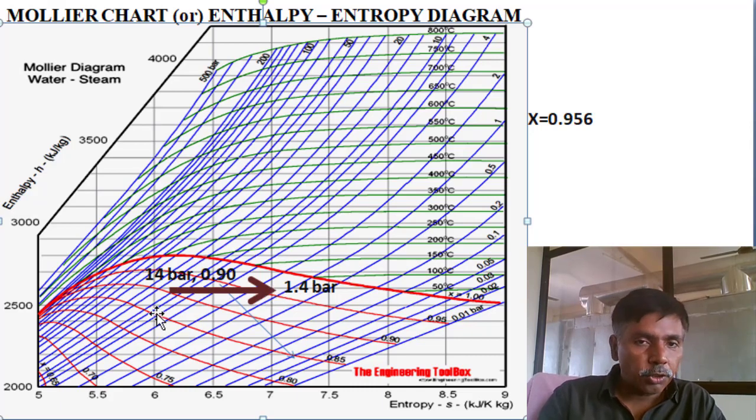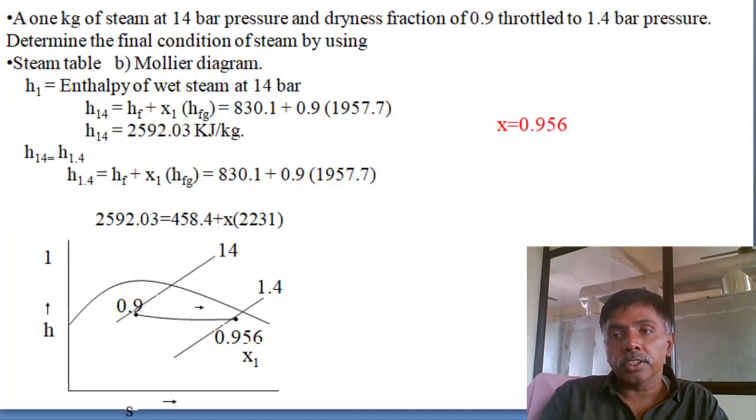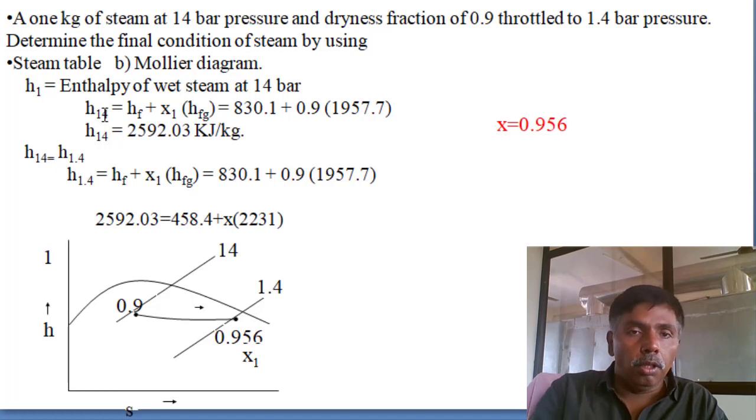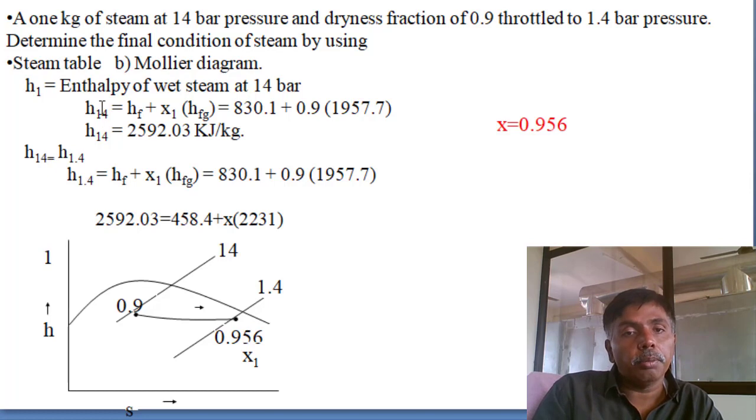It is wet region only, but the dryness fraction is increasing from 0.9 to somewhere above 0.95. So now we can write the equation. Enthalpy is constant, so H14, the wet steam enthalpy at 14 bar, Hf plus x into Hfg, we can calculate. Next, Hx value at 1.4 bar.